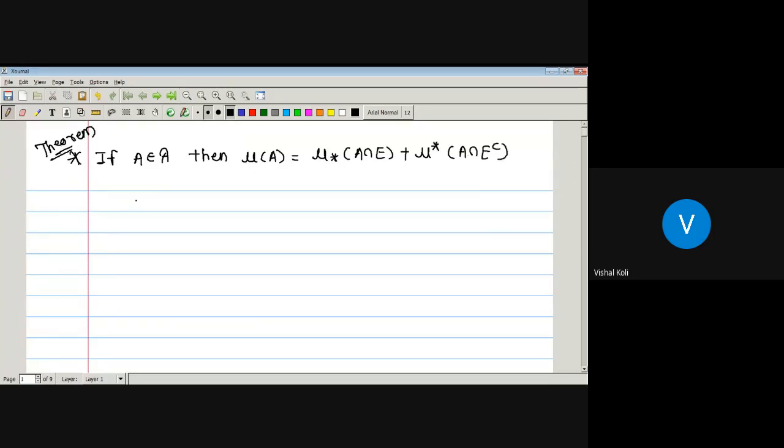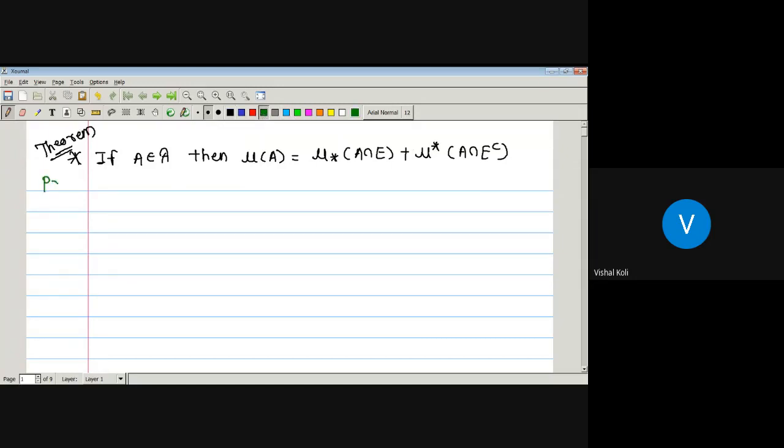Here mu is the measure on algebra A, the lower mu star is the inner measure induced by the measure mu, and the second, mu star, is the outer measure induced by the measure mu. From this we have to prove that the measure of A is the inner measure of A intersection E plus the outer measure of A intersection E complement.